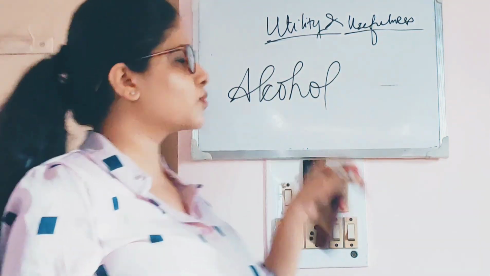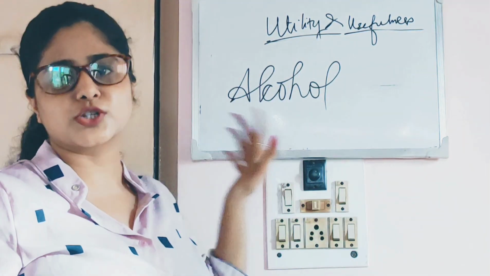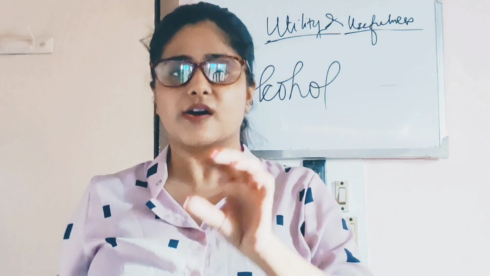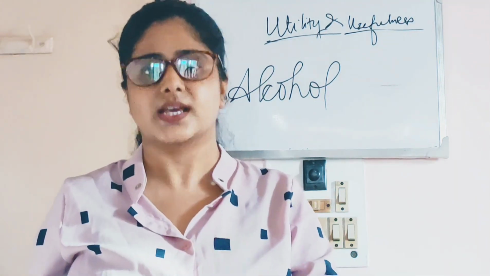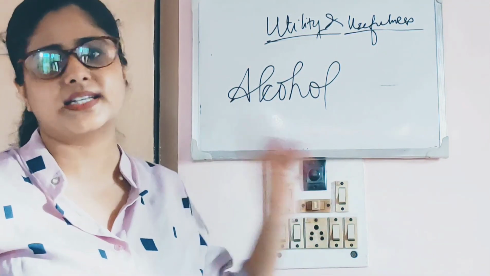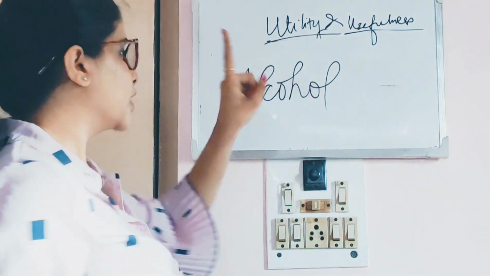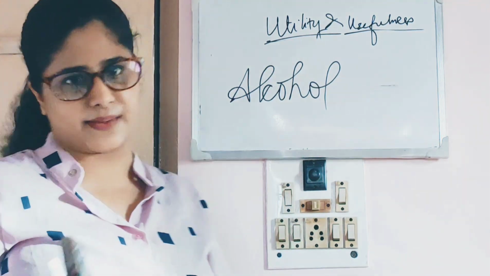A person who consumes alcohol, we know that alcohol is harmful for our body, but for him this alcohol is giving satisfaction. It has some satisfying power. That means it has utility, but it is harmful. So basically utility and usefulness are not the same thing.